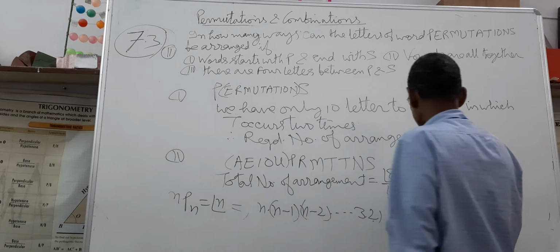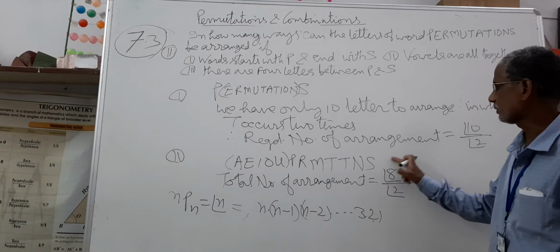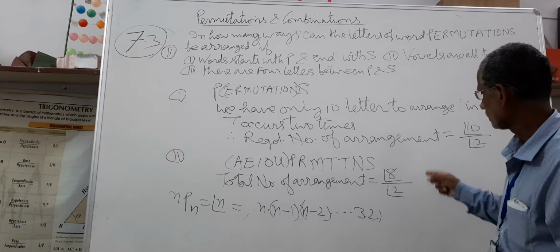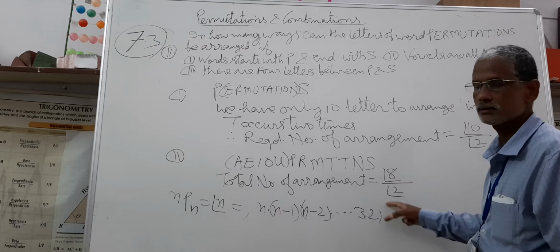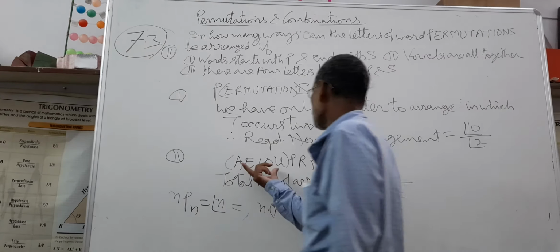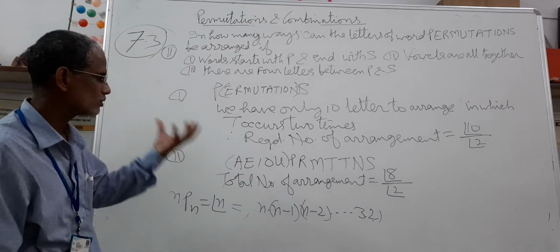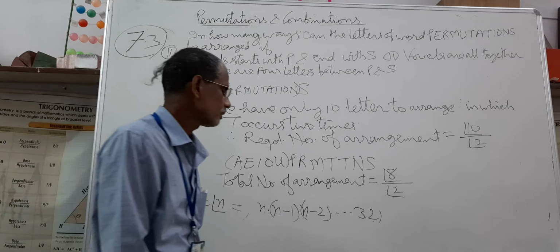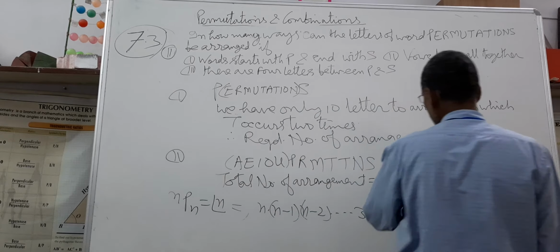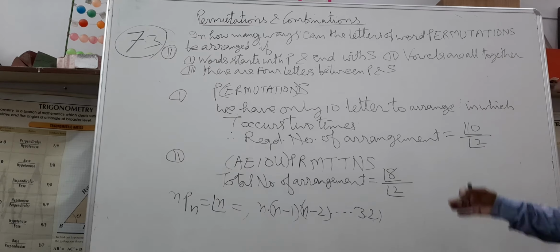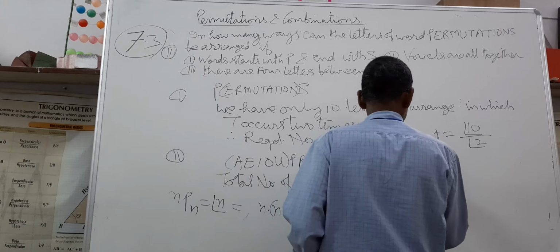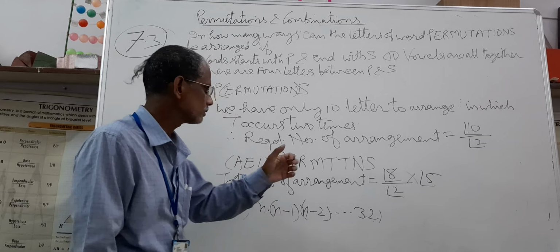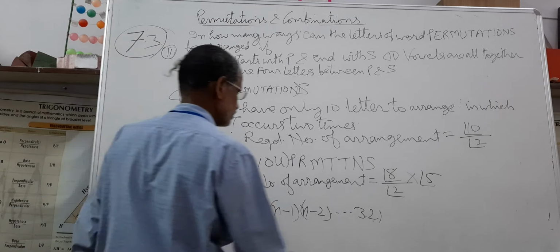So therefore this is total number of arrangement when all vowels are together, but among every arrangement obtained here, all 5 vowels can arrange themselves in factorial 5 ways. So therefore each arrangement gives factorial 5 ways, then total number of arrangement will be into factorial 5 for this. This is your answer of second sub question.